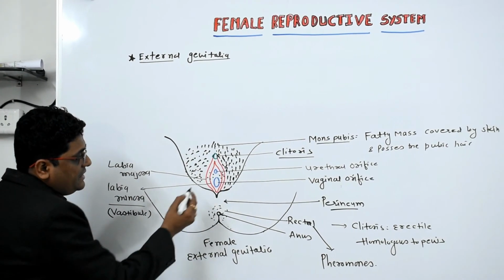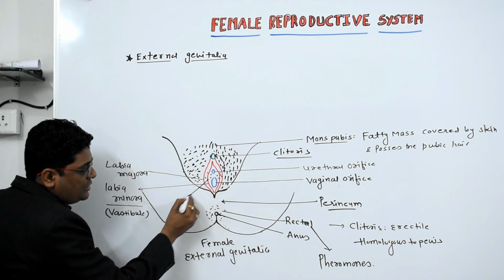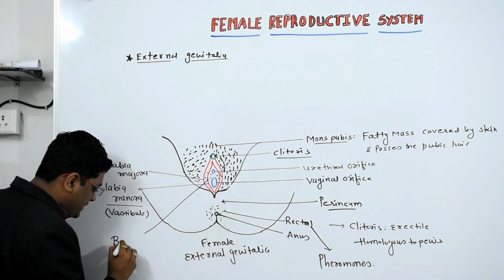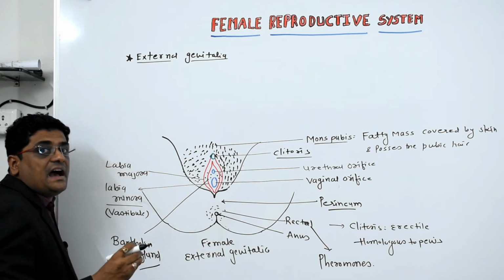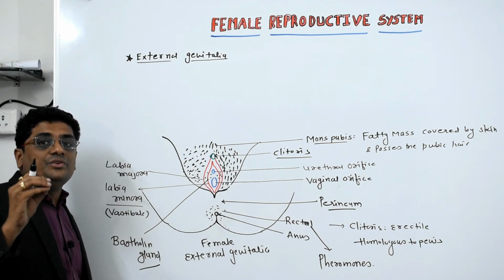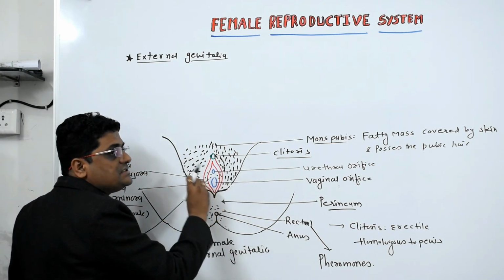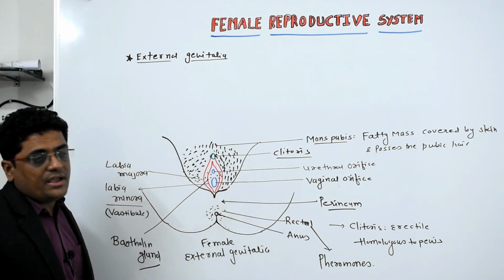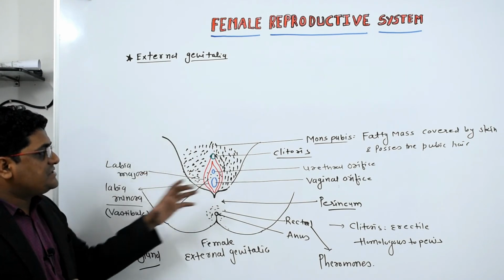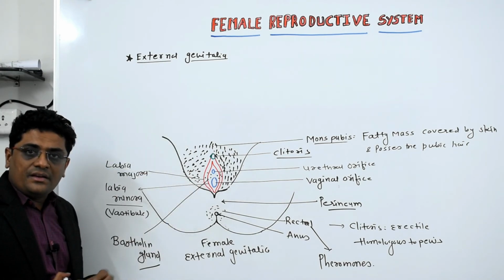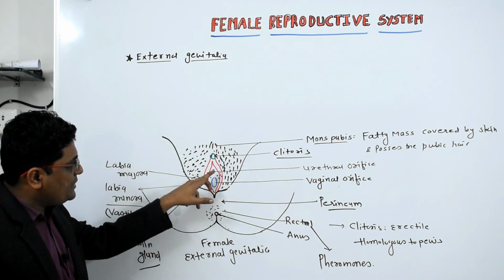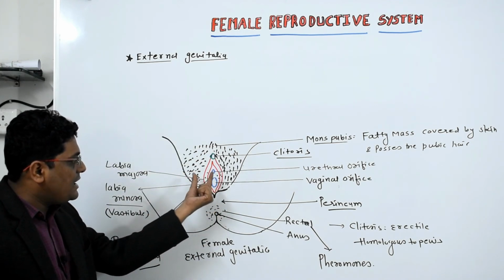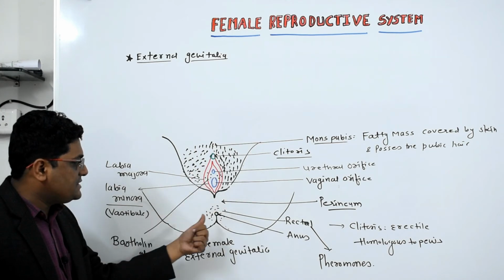Now here the green colored dot-like structure is called the Bartholin gland. This Bartholin gland secretes an alkaline secretion which neutralizes the acidic environment surrounding the vagina. So this is all about the external genitalia. In the female, the main parts are mons pubis, vaginal orifice, urethral orifice, labia minora, labia majora, clitoris, anus and the perineum.